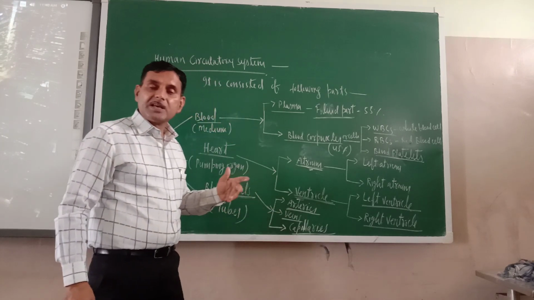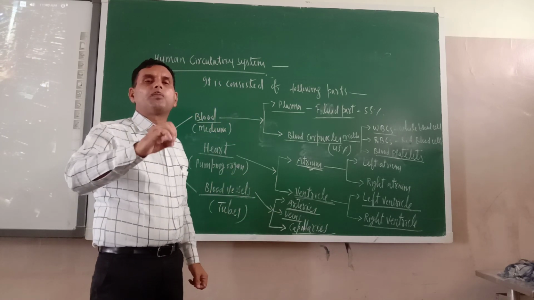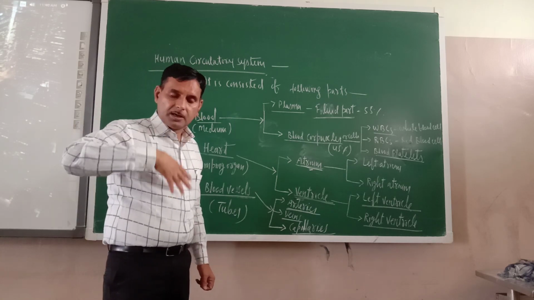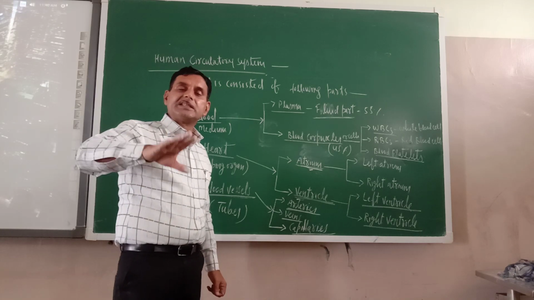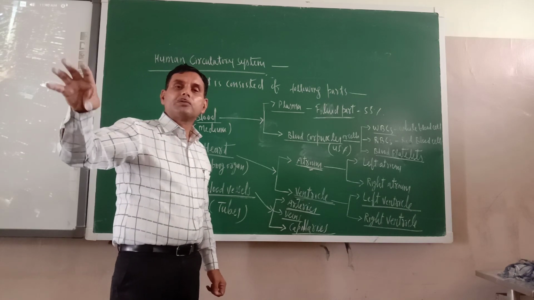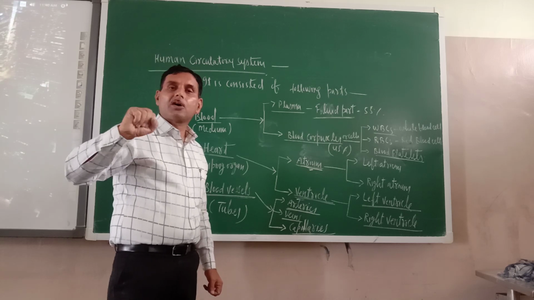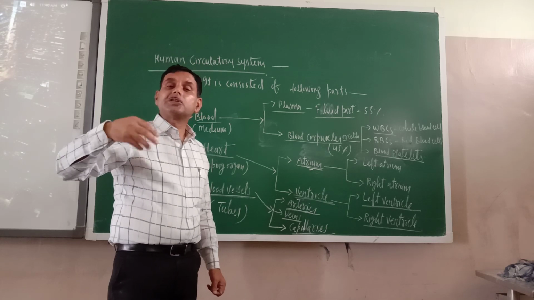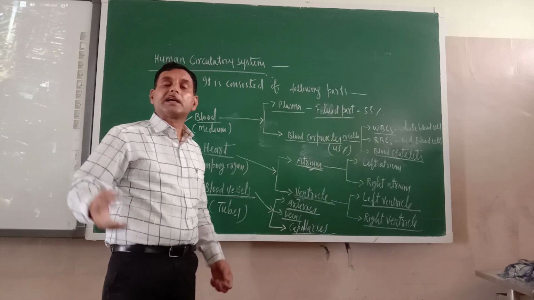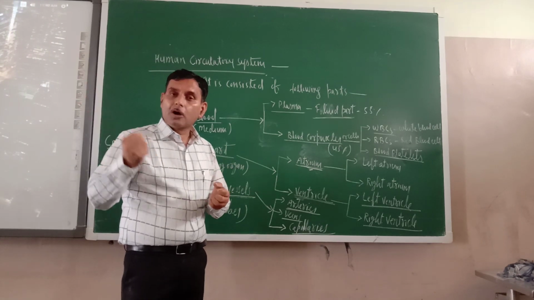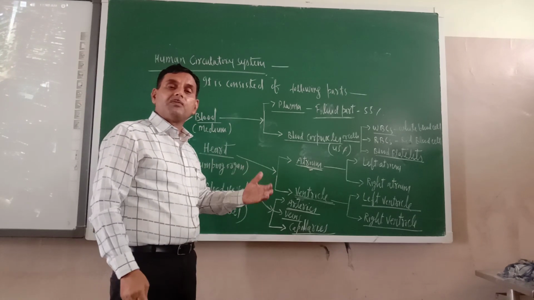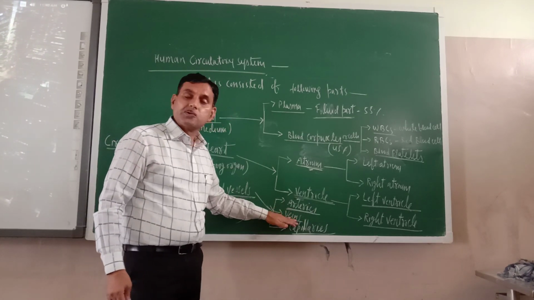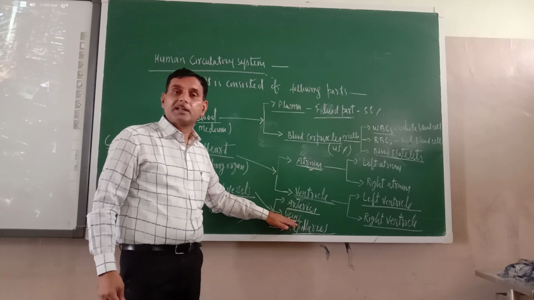Veins. What are the veins? Veins carry the impure blood. Impure blood means carbon dioxide rich blood. See, arteries are carrying the blood which is rich in oxygen, and they are going to the cells. Cells will take that oxygen from the blood, and now those cells, because of oxidation of food, are producing carbon dioxide. So the same blood will absorb that carbon dioxide. So who is responsible for carrying that carbon dioxide rich blood? Veins. So veins carry carbon dioxide rich blood, that is impure.